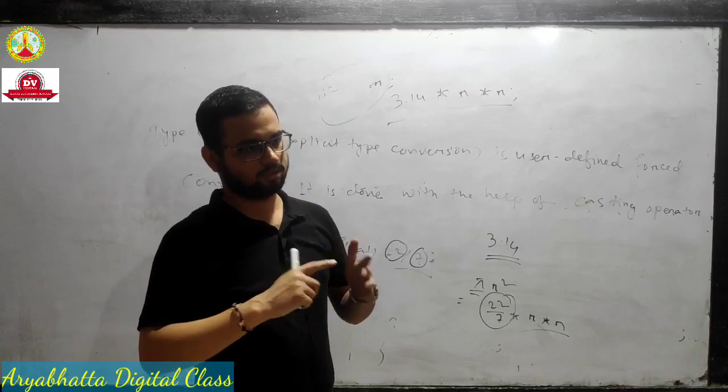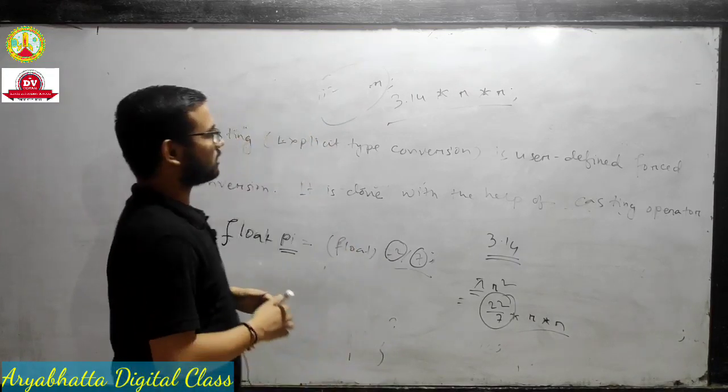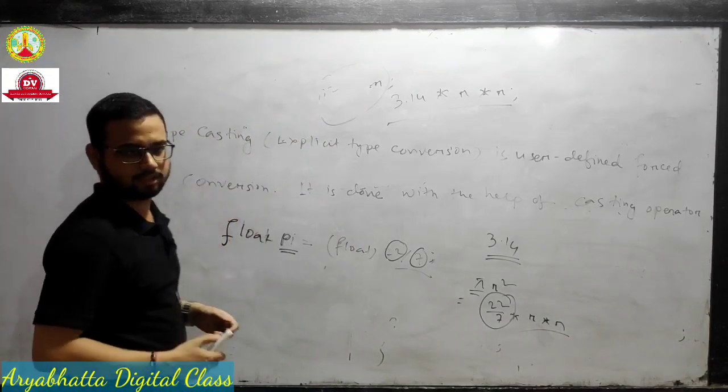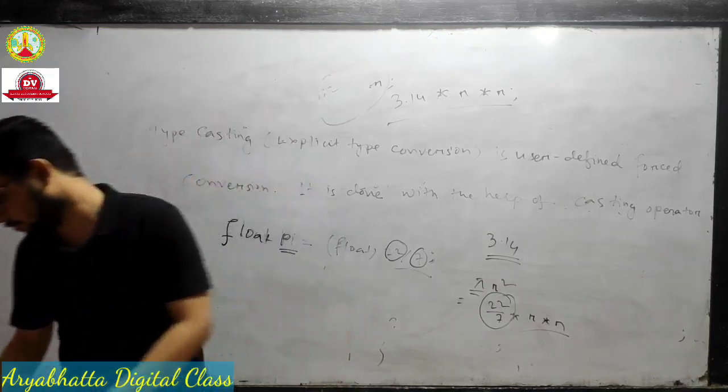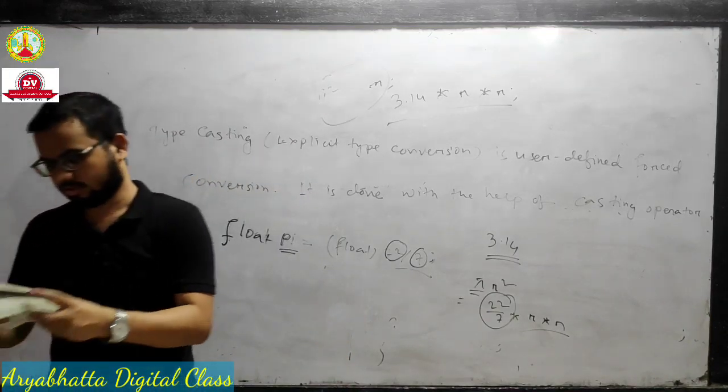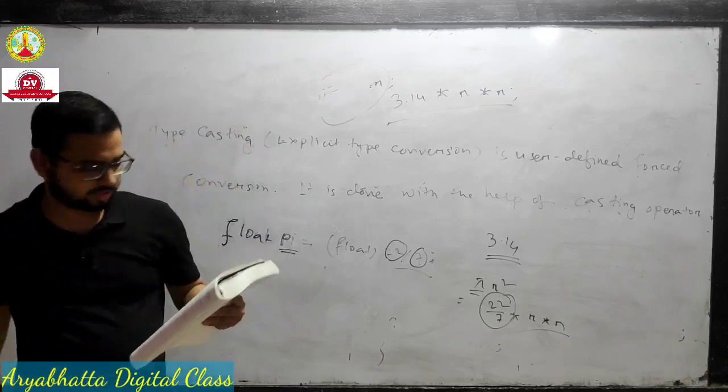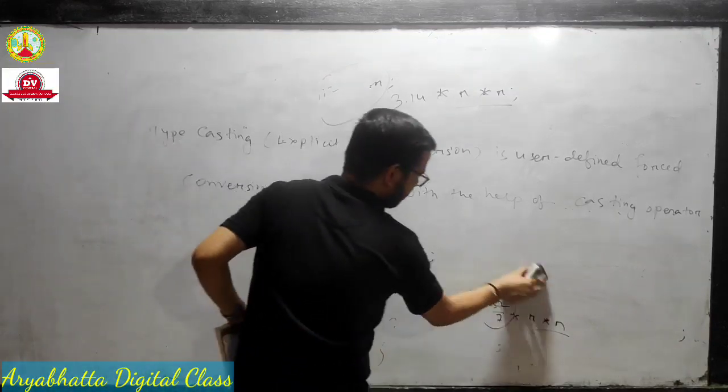One is external, one is internal, and this is external. Okay, you have to just simply write here one last line.